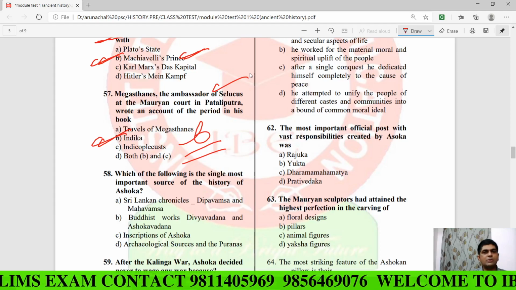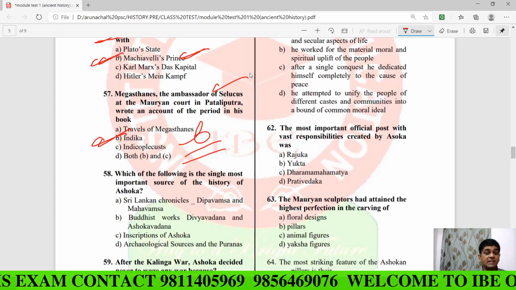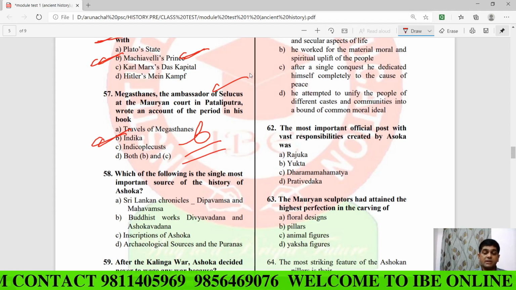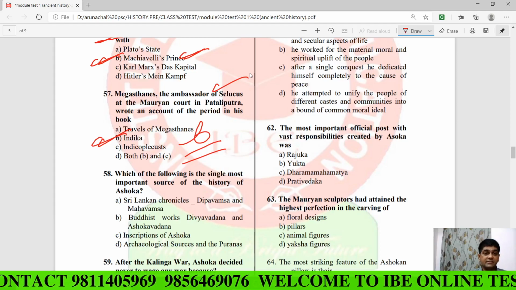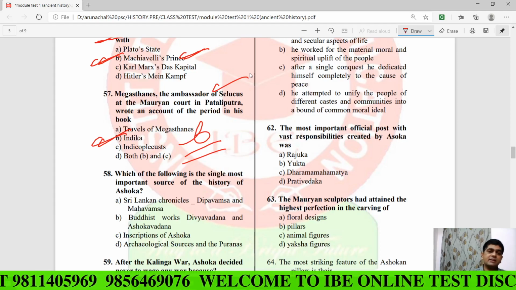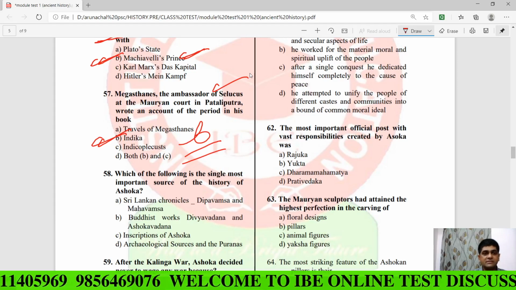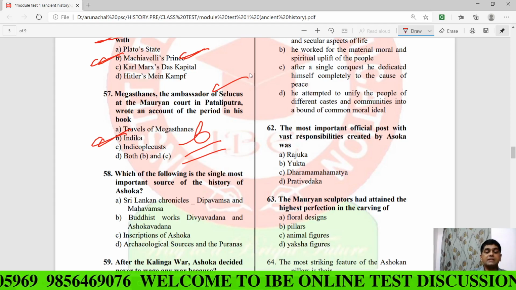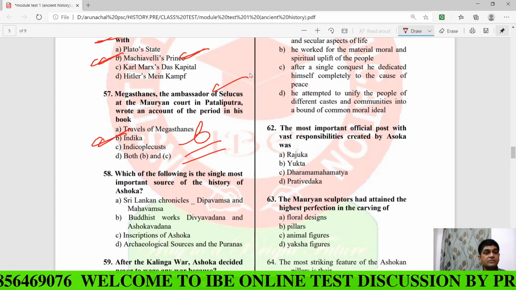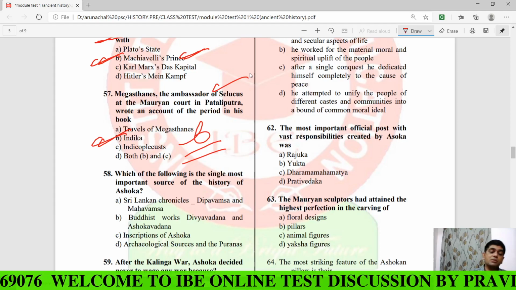And you know, Seleucus Nicator was the ruler of Syria, as well as a commander general of Alexander the Great. Chandragupta Maurya defeated Seleucus, and around 305 BCE Seleucus sent his ambassador Megasthenes to the court of Chandragupta Maurya, and he wrote a book called Indica.